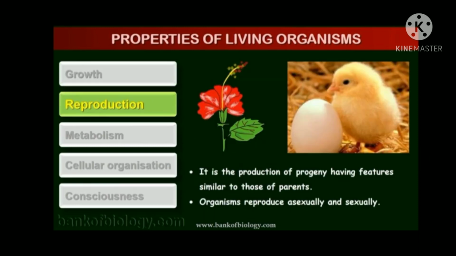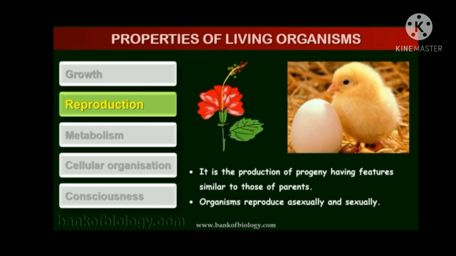And the next character is reproduction. In the name itself we can observe, re means again, production means produce. So it is the production of progeny having features similar to those of parents, meaning producing offspring. That offspring may be similar to the parents or may not be similar.